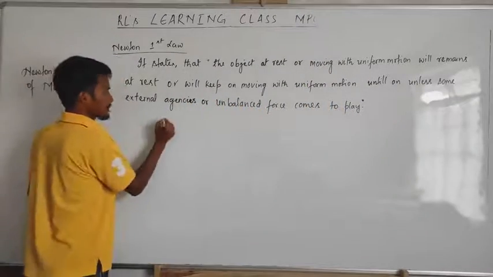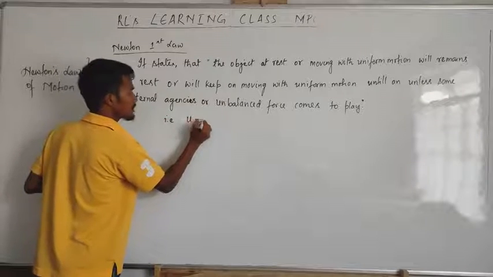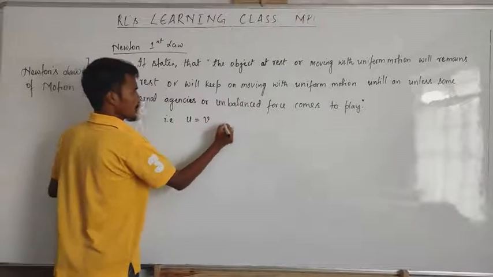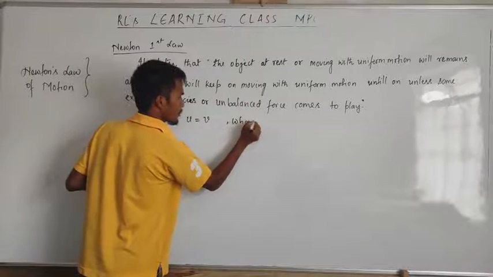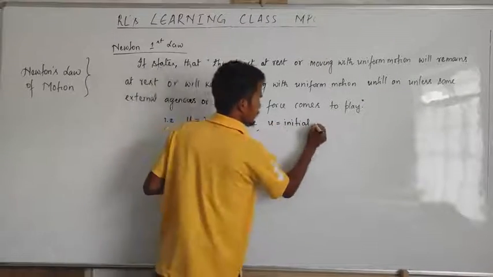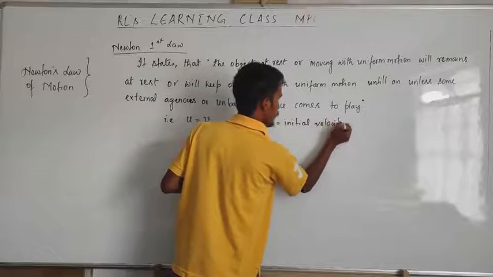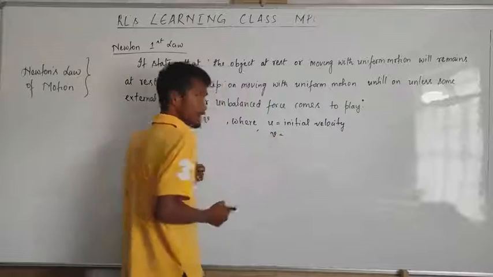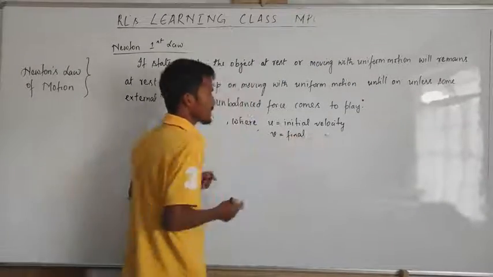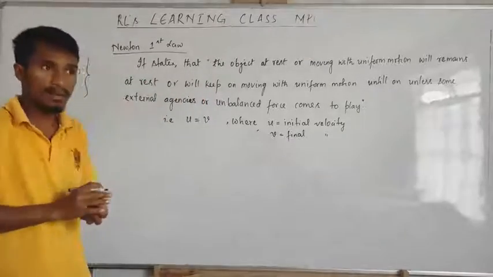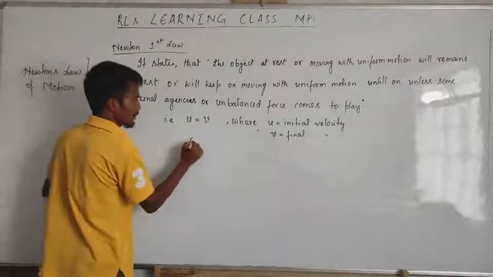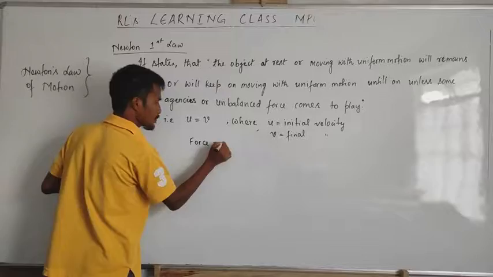Then I got this. That is u is equal to v. What's the name of this? u is equal to v, okay, where u is the initial velocity and v is the final velocity. Here in this statement, force is not acting. There is no force acting. Here force is equal to 0.